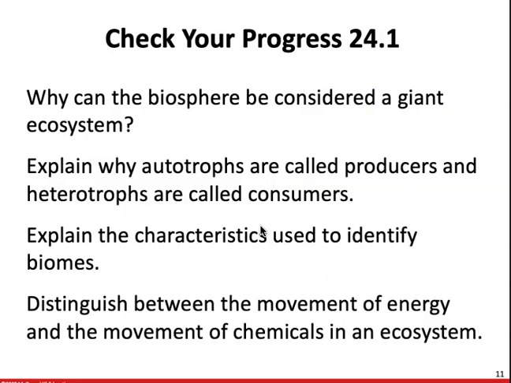All right, so you should be able to explain why autotrophs are called producers, why heterotrophs are called consumers. Explain some of the characteristics that are used to identify biomes, specifically climate. I want you to break down climate into temperature and precipitation and explain how those influence the biome. And then you should distinguish between the movement of energy and the movement of chemicals in the ecosystem. Chemicals are going to cycle, energy is going to flow.